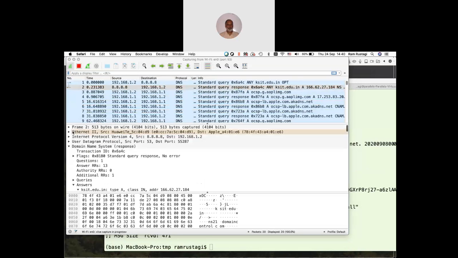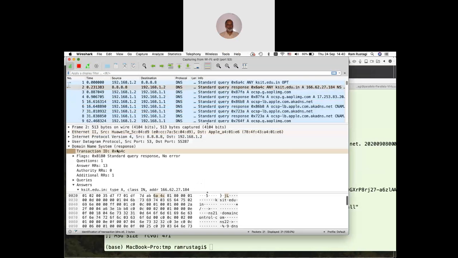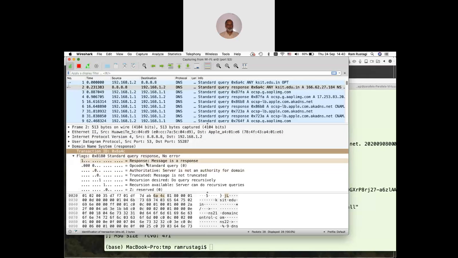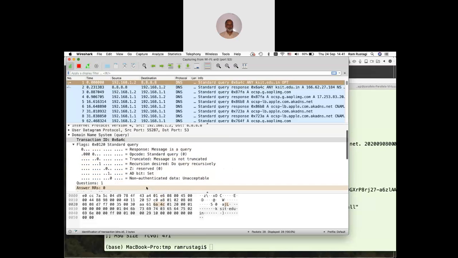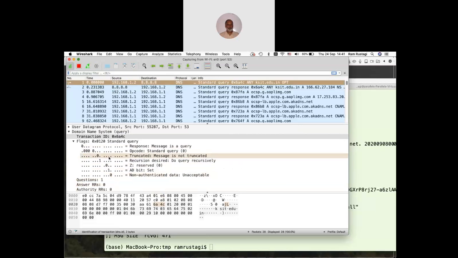As we said, if you look at the header, this is the transaction ID, which is 2 bytes, then flags. It says it is a response message, with recursion desired. But if you look at the query, this says recursion desired, and the flag is, so this is not a response message because the response bit is set to 0. That means a query message and so on and so forth.